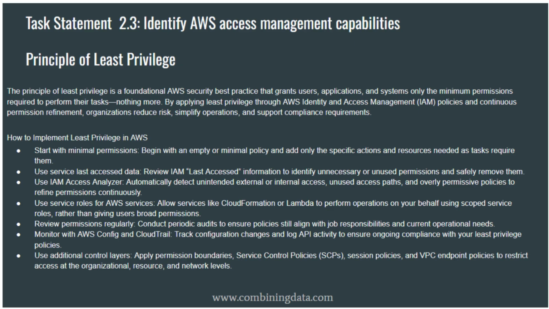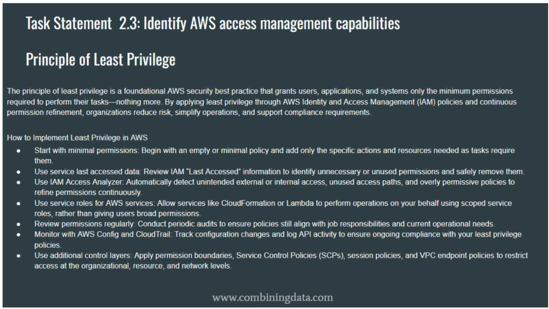AWS also helps you refine permissions over time. IAM last access data shows which services and actions are actually being used. If a permission hasn't been used in months, that's a strong signal it can probably be removed. Another powerful tool is IAM Access Analyzer. It helps identify overly permissive policies, unintended access, especially from outside your account, and unused access paths. This makes least privilege a continuous process, not a one-time setup.